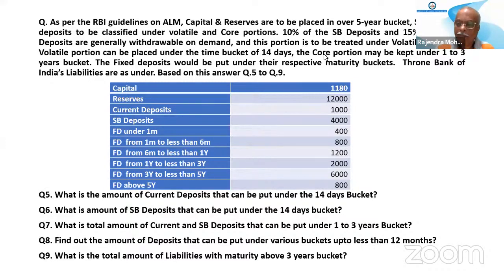Sir, the question is asking about... You are not reading the question, so your mind is somewhere else. It is very simple logic: you have to apply what is given in the question. If they have not mentioned where to keep capital and reserves, we should take it for the 5 years bucket only. If they do not give this, the question will not be there. Why is your confusion coming?